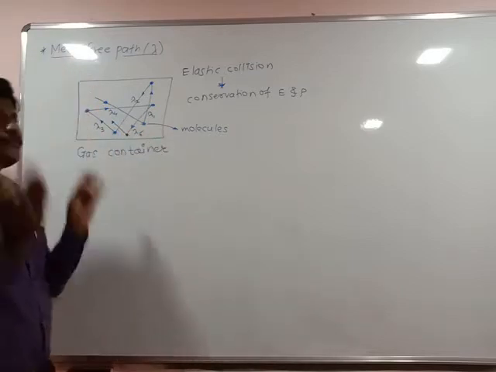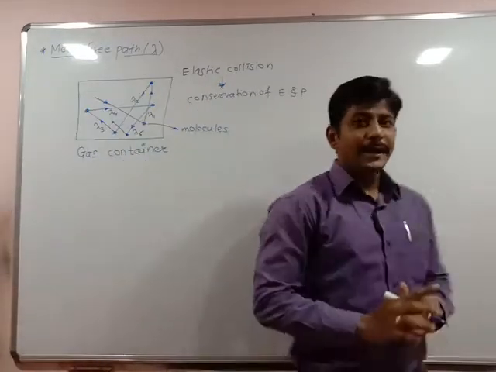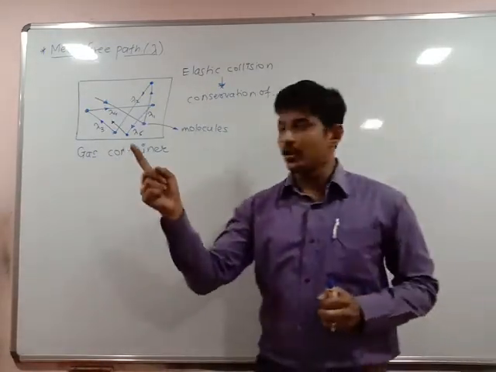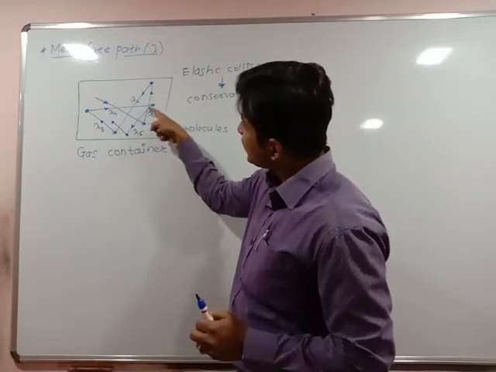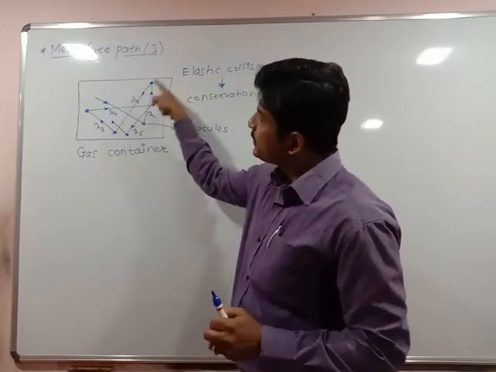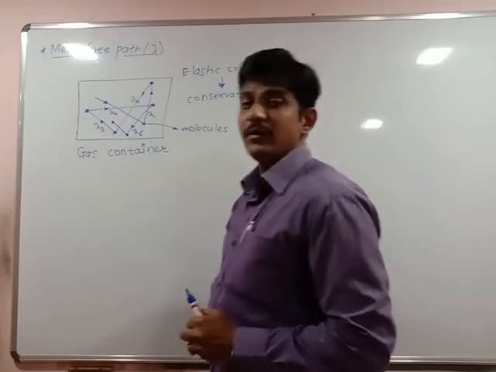I want the average of all the collisions, because it is a straight line followed between two successive collisions. It is said to be a free path.